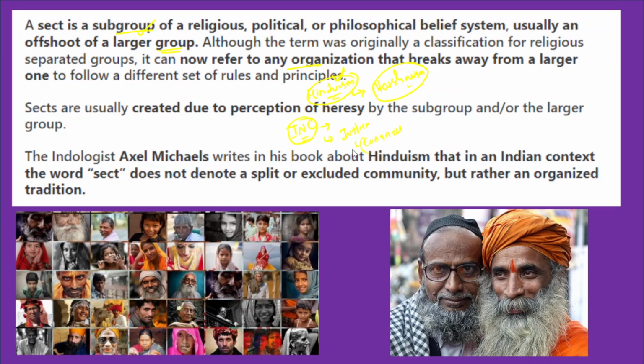A few leaders separated from the Congress, and they have their own belief system. They have separated from a larger group, broken away from the larger organization called the Indian National Congress. Now the Congress Socialist Party has its own rules and principles, and this is what is called a sect. In this case, the Congress Socialist Party is called a sect, and when it comes to religion, Vaishnavism, Shaivism and the Shakti cult are called sects. I hope you understand what exactly sect means.